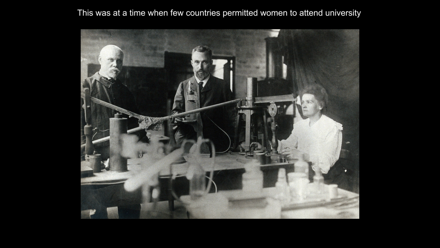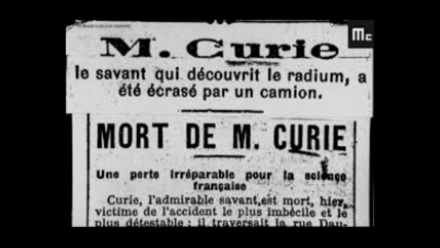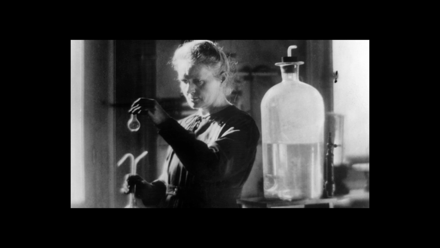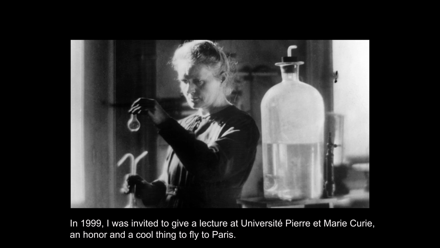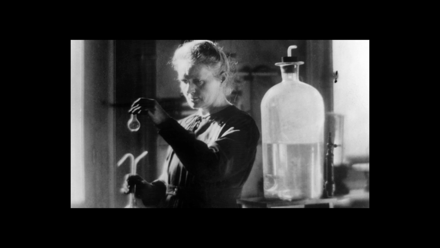Pierre was appointed to the chair of physics at the Sorbonne in 1904, and Marie continued working on isolating pure non-chloride radium. In 1906, Pierre was killed in an accident in Paris, and Marie continued her work. In May 1906, she was appointed to her husband's seat at the Sorbonne and became the university's first female professor. In 1910, she succeeded in isolating pure metallic radium. For this achievement, she was the sole recipient of the 1911 Nobel Prize in Chemistry, making her the first person to win a second Nobel Prize. I think to this date, she's the only person to win Nobel Prizes in 2 different fields.